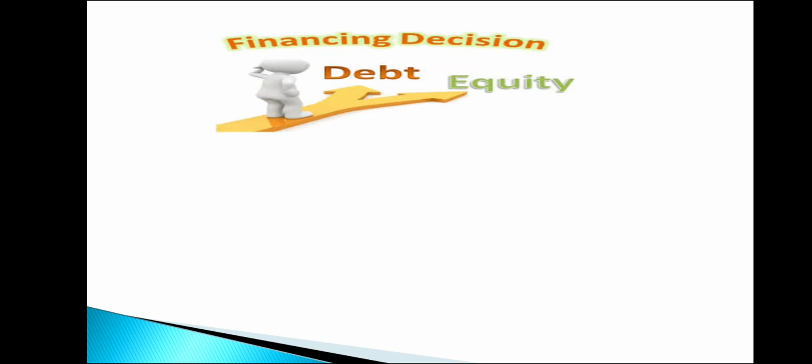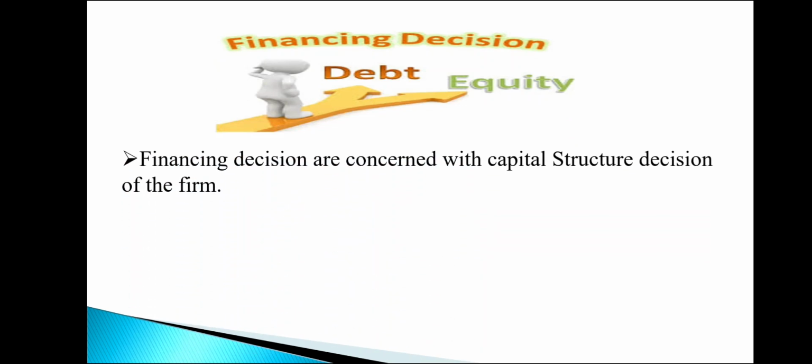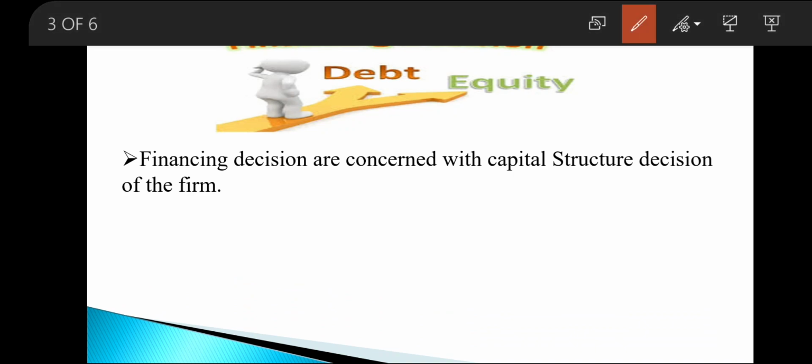Here, the financial manager is concerned with making up the right hand side of the balance sheet, that is your liability side. So the financing decisions are concerned with the capital structure decision of the firm, right?